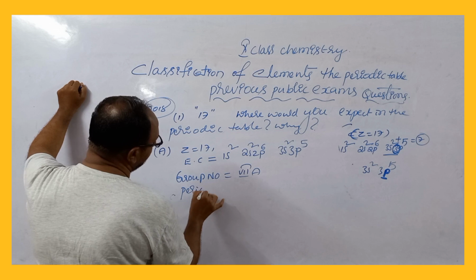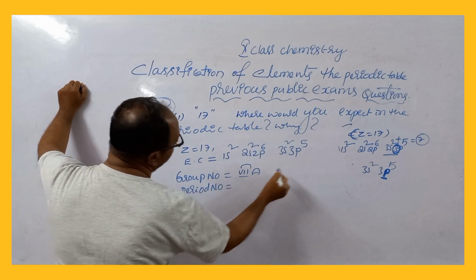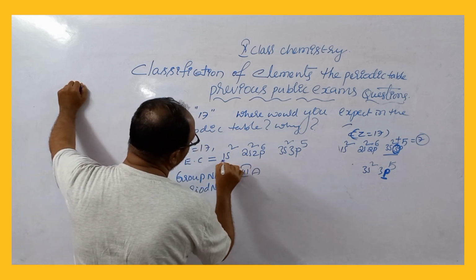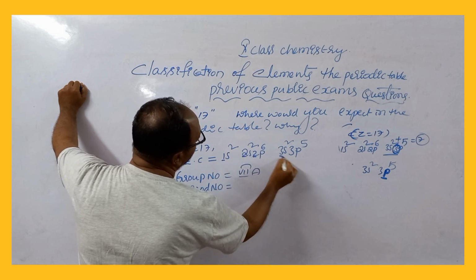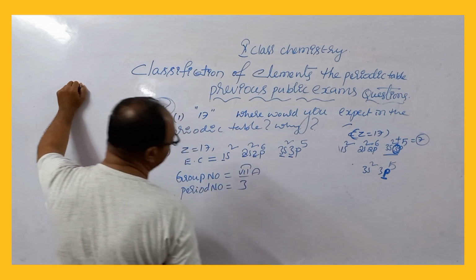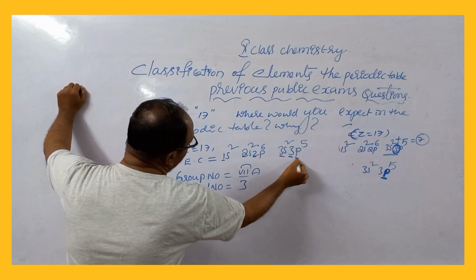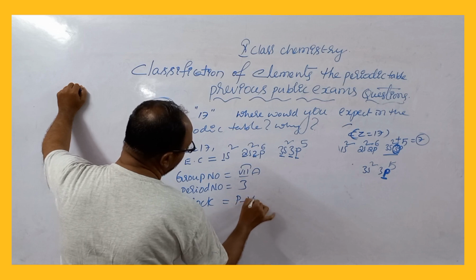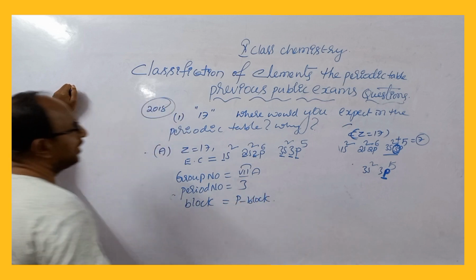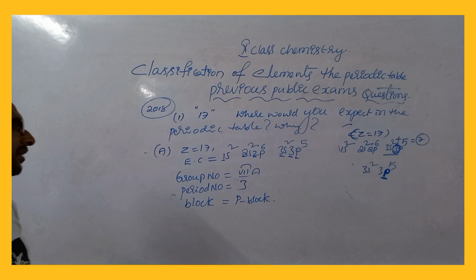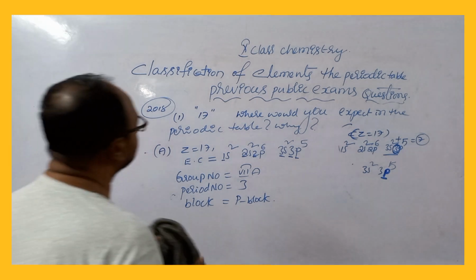Period number is the maximum shell number, that is 3, the third period. Block: the final electron goes into p, so it is a p block element. So in the p block, in the third period, in the 7A group, the atomic number 17 element can be expected. This is the answer you can write.